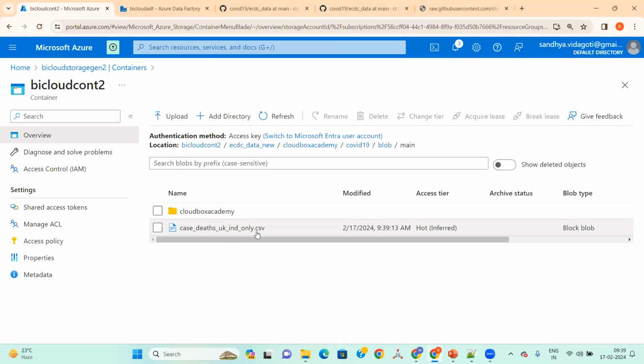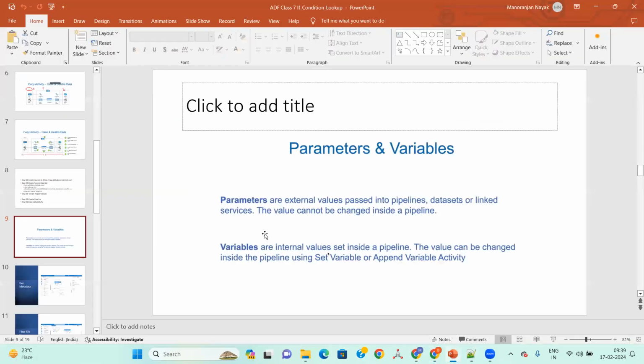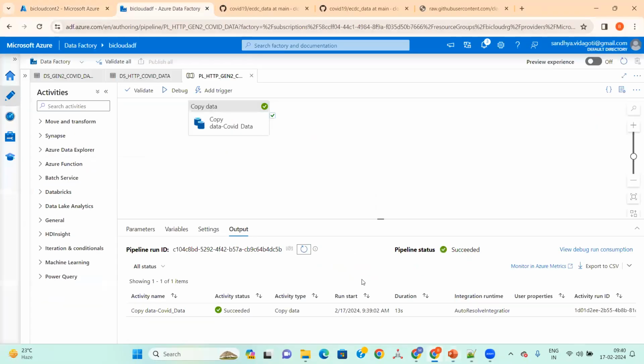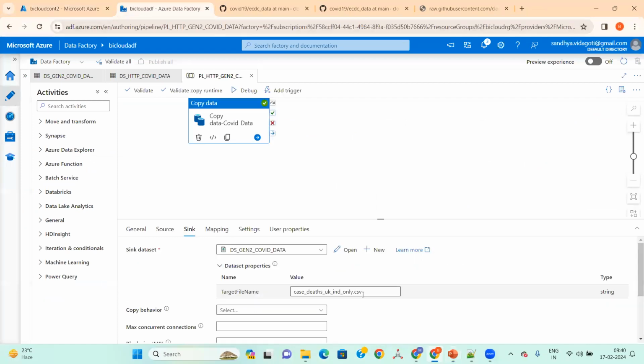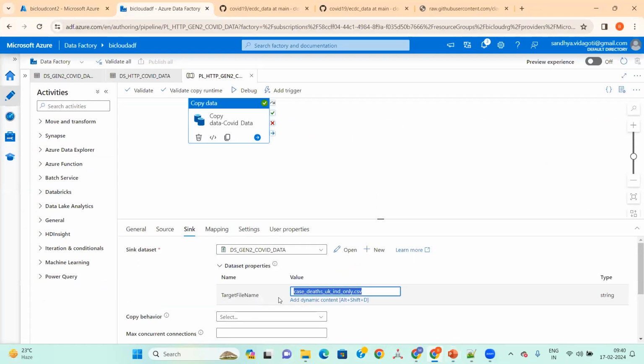Yes, this is the file which we got. So till now we are good. We got multiple folders, right?